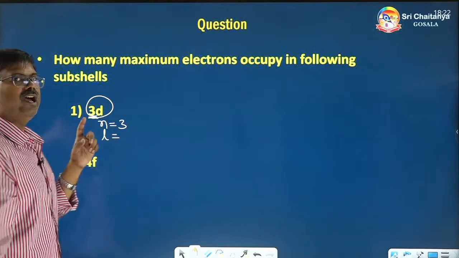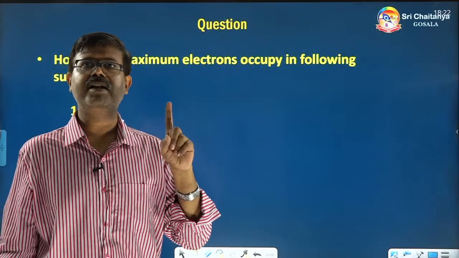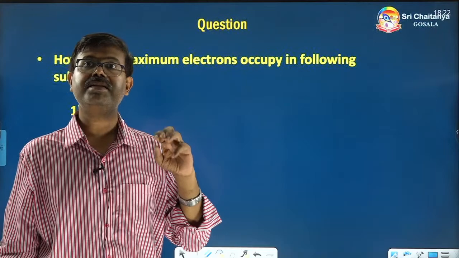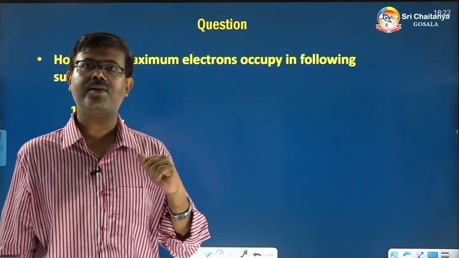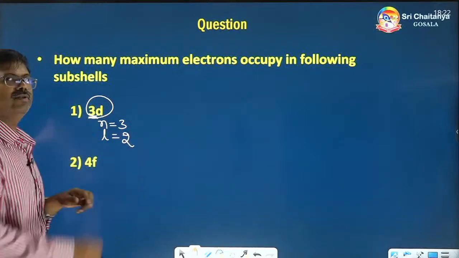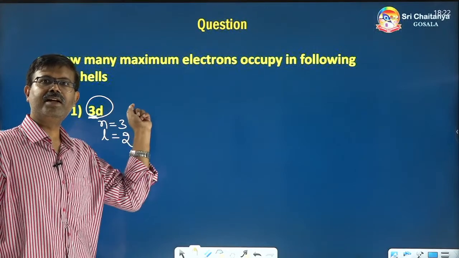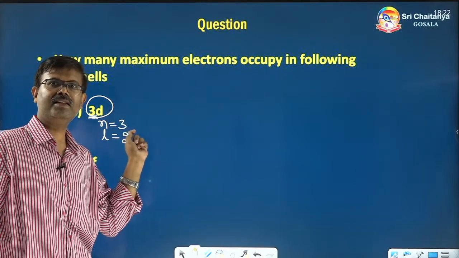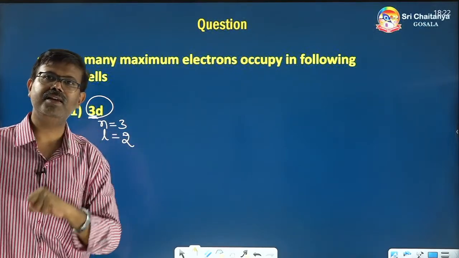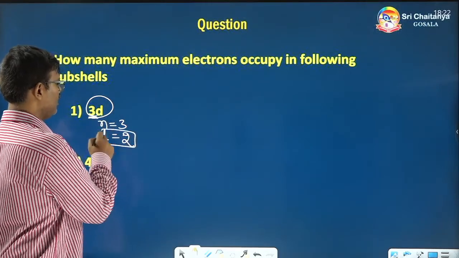L is equal to 0 means s, 1 means p, 2 means d orbital, 3 means f orbital. This is the alphabetical notation. Same way, d means L value 2. So they are saying indirectly, n is equal to 3, L is equal to 2. In that particular city and in this street of that city, how many occupants will be there?